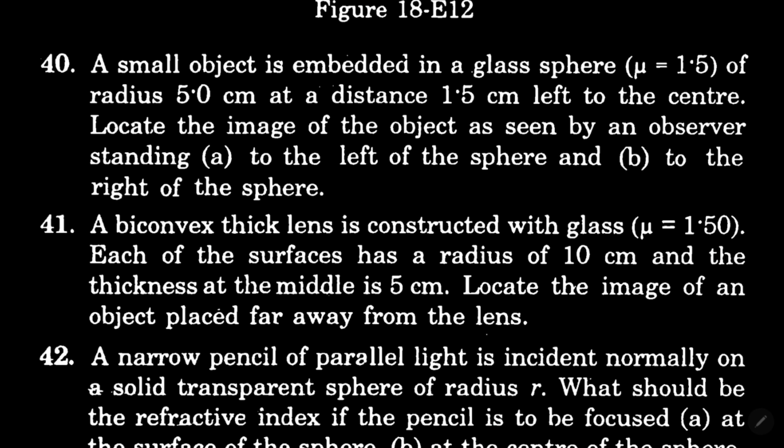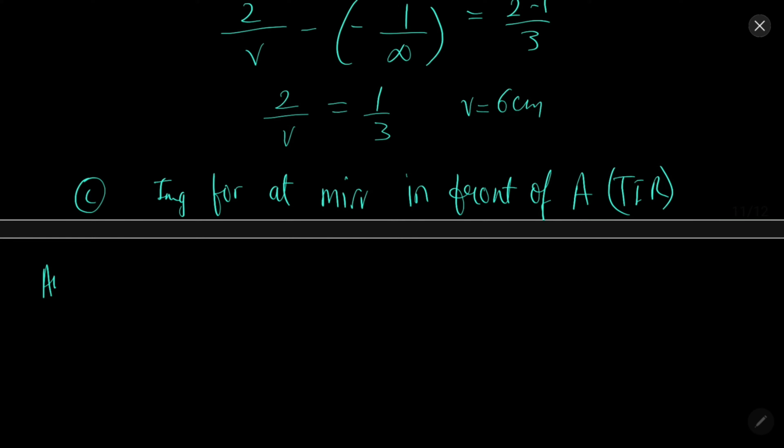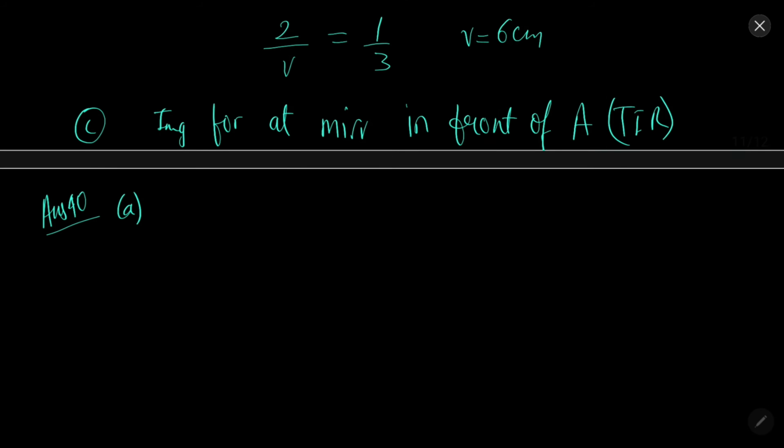In question 40, a small object is given. We need to locate the image of object as seen by the observer standing to the left and to the right. Solution 40, A part. So for A part, u will be minus 5 minus 15 minus 3.5 centimeter.